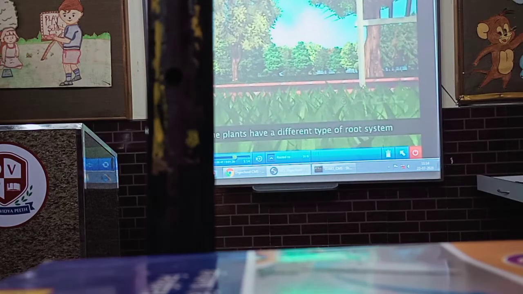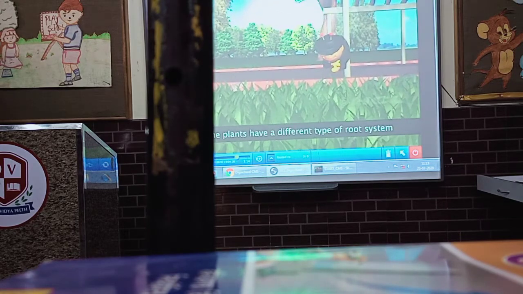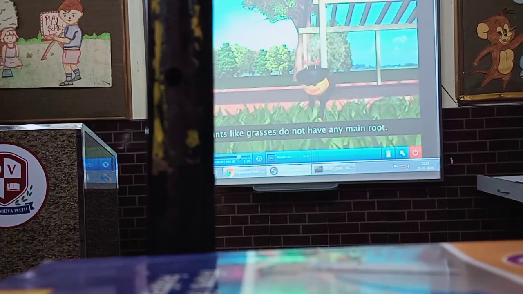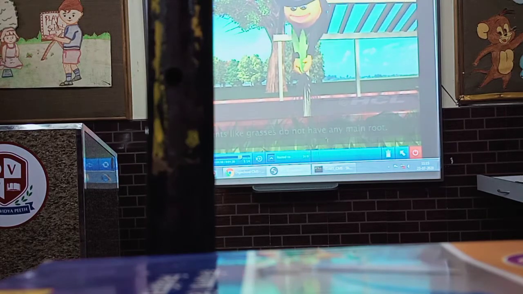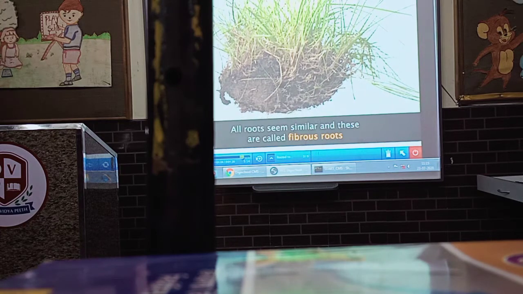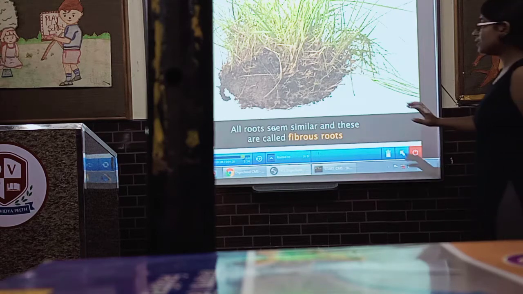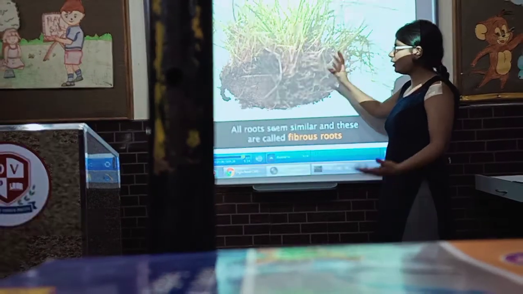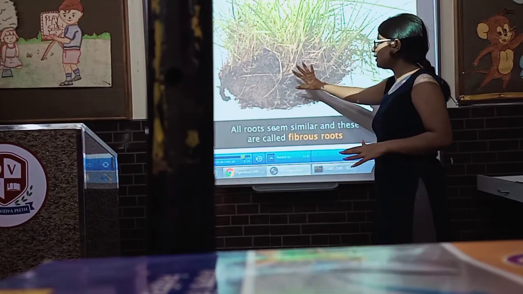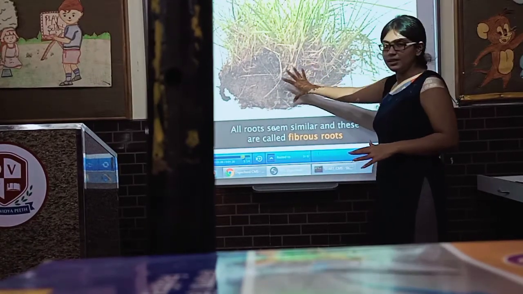You have seen that there are different kinds of stems and leaves. Do the roots also show a variety? Plants such as grasses do not have any main root. All their roots are similar in size and spread, and these are called fibrous roots. See, this one is the fibrous root because this is grass. Grass does not have a main root. This kind of root is called fibrous root. What is it called? It is fibrous root.